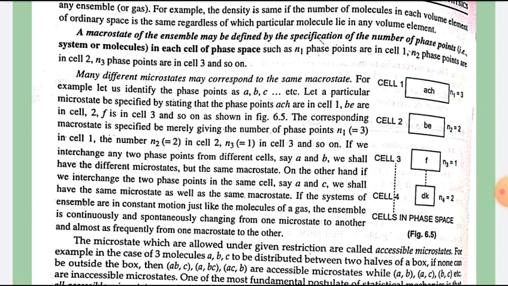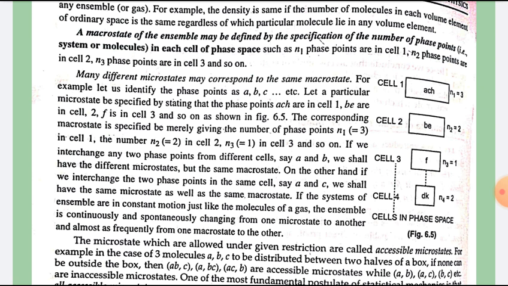For example, let us identify the phase points as A, B, C, etc. Let a particular microstate be specified by stating that the phase points A, C, H are in cell 1, B and E are in cell 2, F in cell 3 and so on, as shown in the figure.